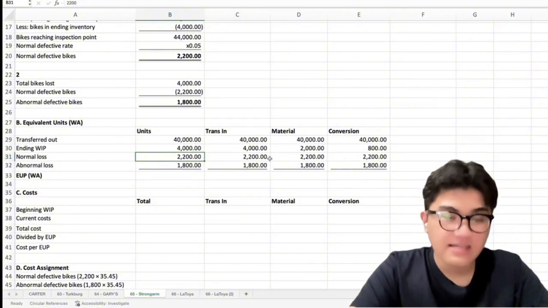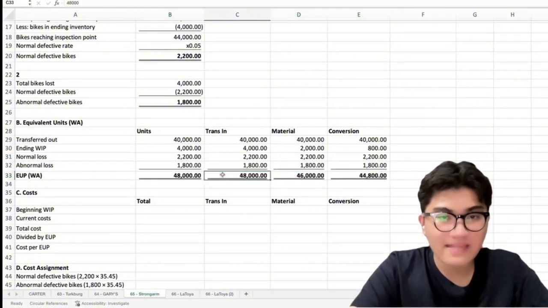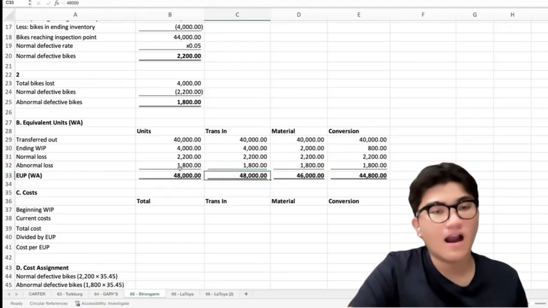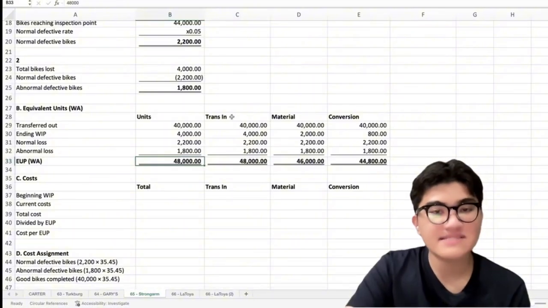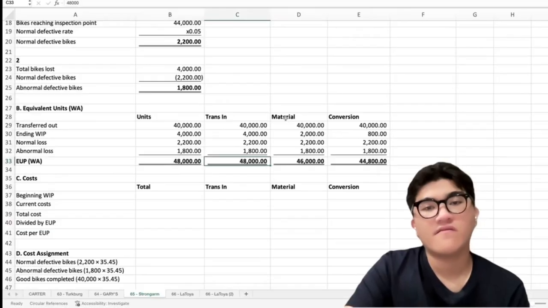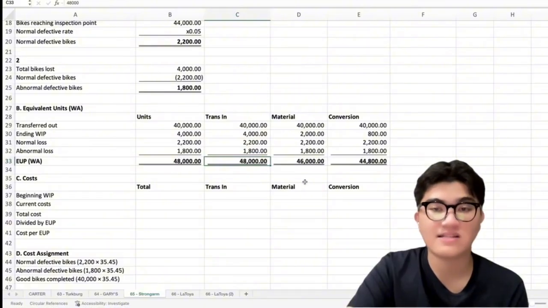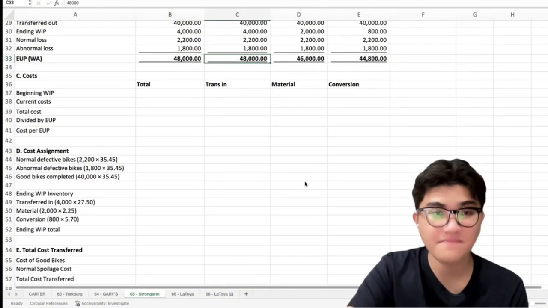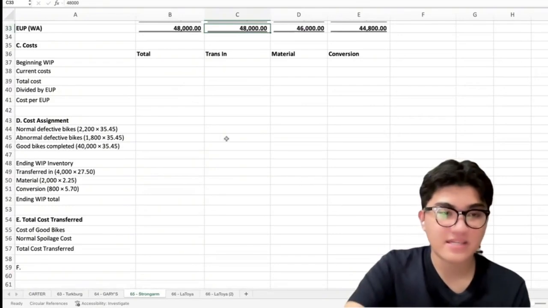Okay? So adding everything up, we get the total equivalent units of 48,000. For the transferred in, we also have 48,000. For the materials, we have 46,000, and for our conversion, we have 44,800. Now, we proceed to the cost computation.